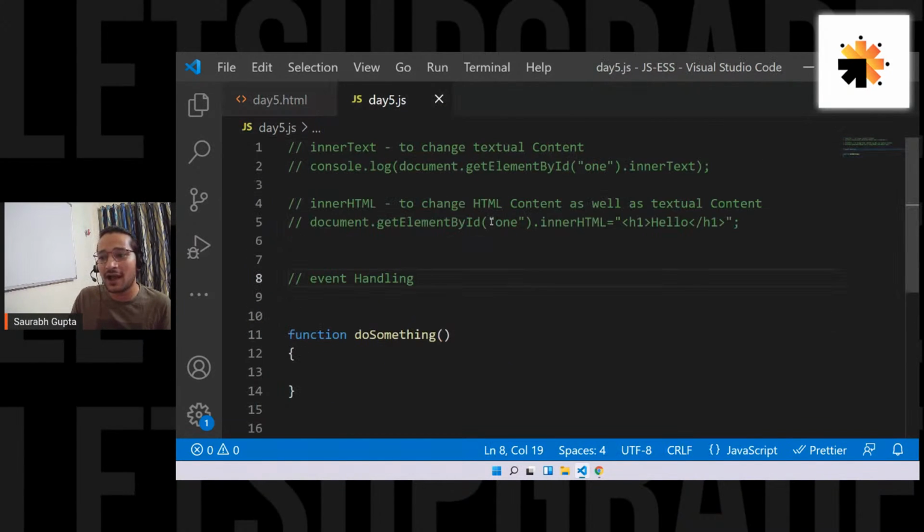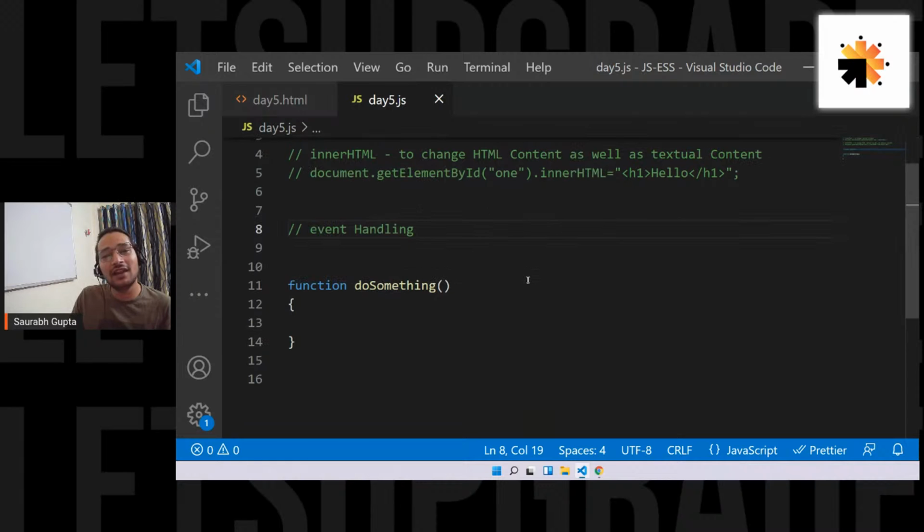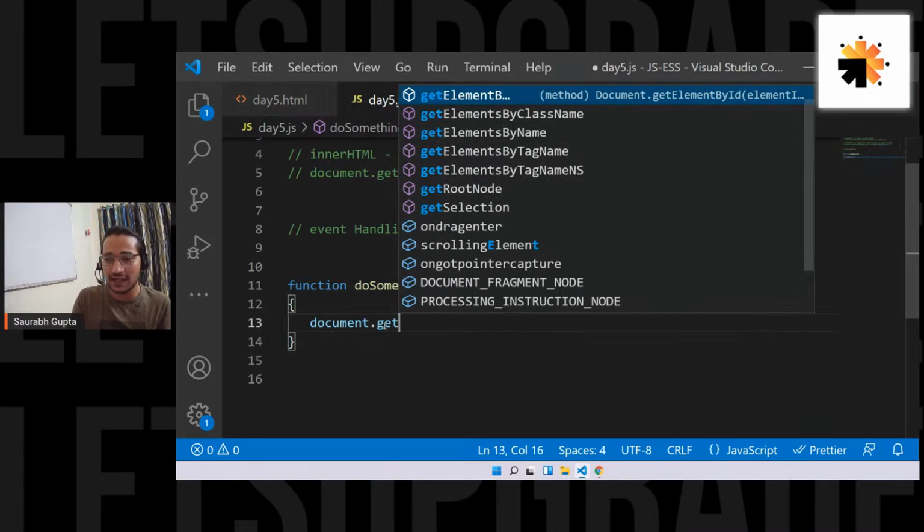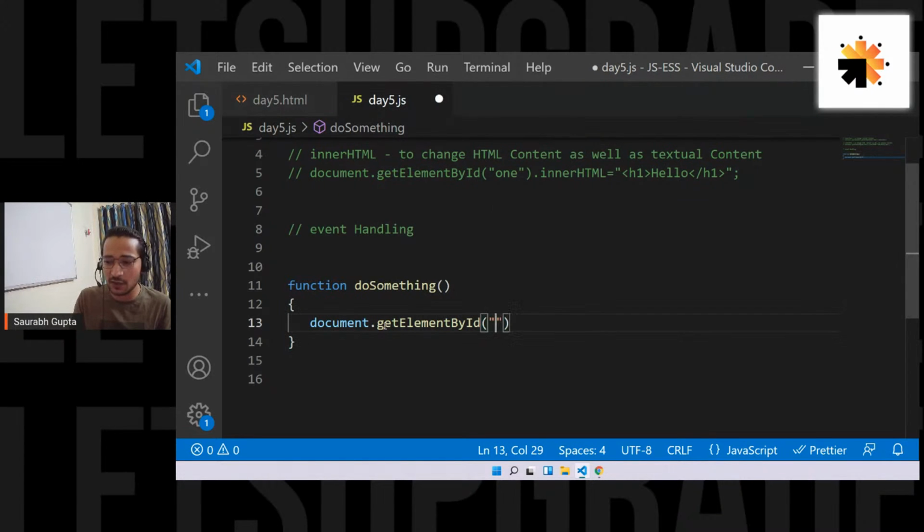What did we learn till now? How to select an element. Why are we needing a console here? Console is only for printing purposes. I'm asking how I'm going to select this element. Guys, what did we learn till now? How to select an element. We write document dot getElementById 1. This is what we write, right, everyone? What is console.log ID equals 1?